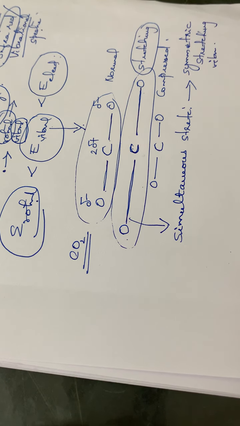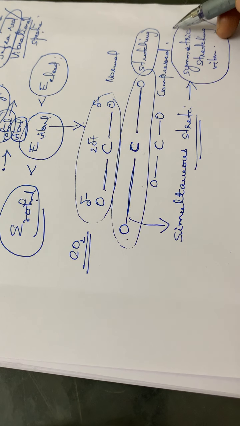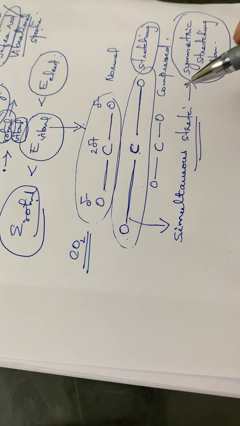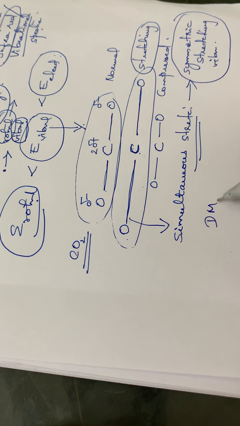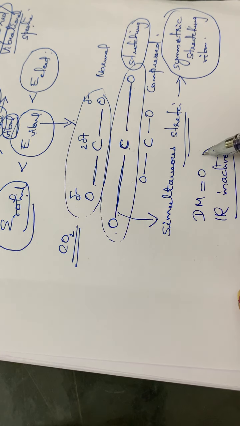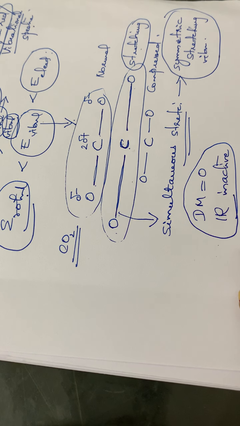Symmetric stretching vibration. So the simultaneous stretching results in a symmetric stretching vibration. And here in the case of a symmetric stretching vibration, what about the dipole moment of that particular molecule? The dipole moment will be 0. Okay, the dipole moment will be 0, and therefore we can say that this particular stretching mode of vibration will be IR inactive, or the molecule will not give an IR spectrum in this symmetric stretching mode of vibration.